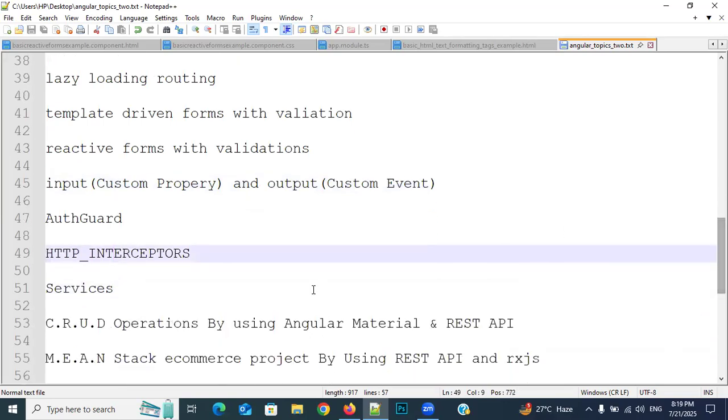And then after, I will discuss with you CRUD operations by using Angular material. So I will discuss Angular material also. With the help of REST API, we will do the CRUD operations. CRUD means what? C stands for create, R stands for retrieve, U stands for update, D stands for delete. This is called CRUD. Okay, everybody?